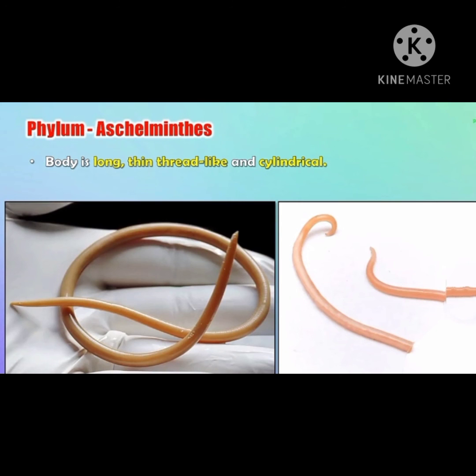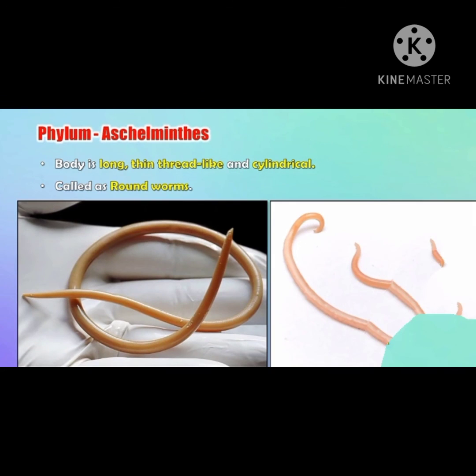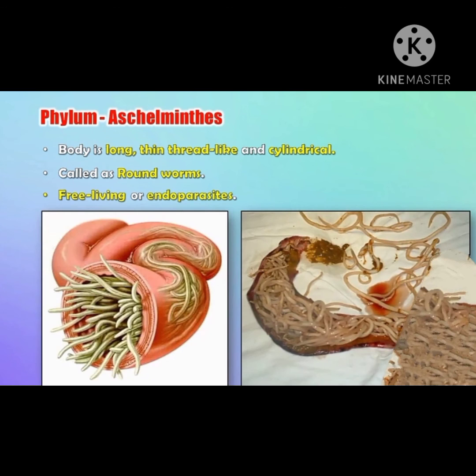Now let's study the next phylum, Aschelminthes. Body is long, thin, thread-like and cylindrical. They are also called roundworms. They are free living, but some are endoparasites. As you can see in this diagram, it is in the intestine of an animal which has roundworm in it.